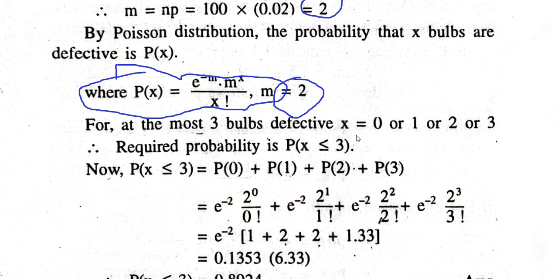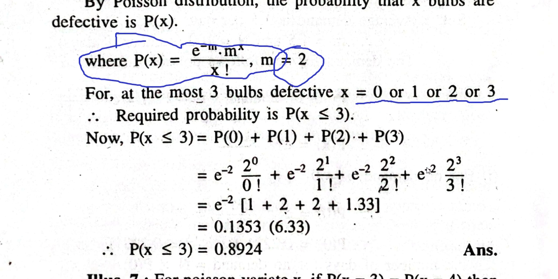So the values of x will be minimum 0, then 1, 2, and maximum 3. At the most means maximum. At the most means ज़्यादा से ज़्यादा, વધારે માં વધારે. So this required probability will be probability P(x less than or equal to 3).